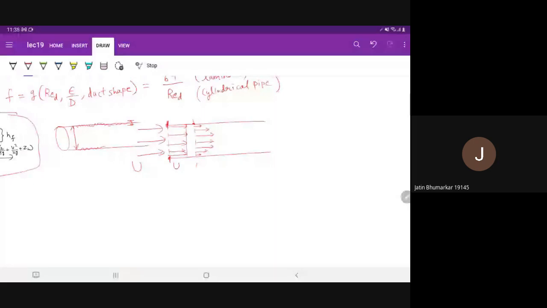Still, in the core of the pipe, the velocity will remain capital U. Just at the surface it was 0. This transmission of the viscous effects towards the core of the pipe will continue, and after some length it will become the parabolic velocity profile that we have discussed for a pipe.